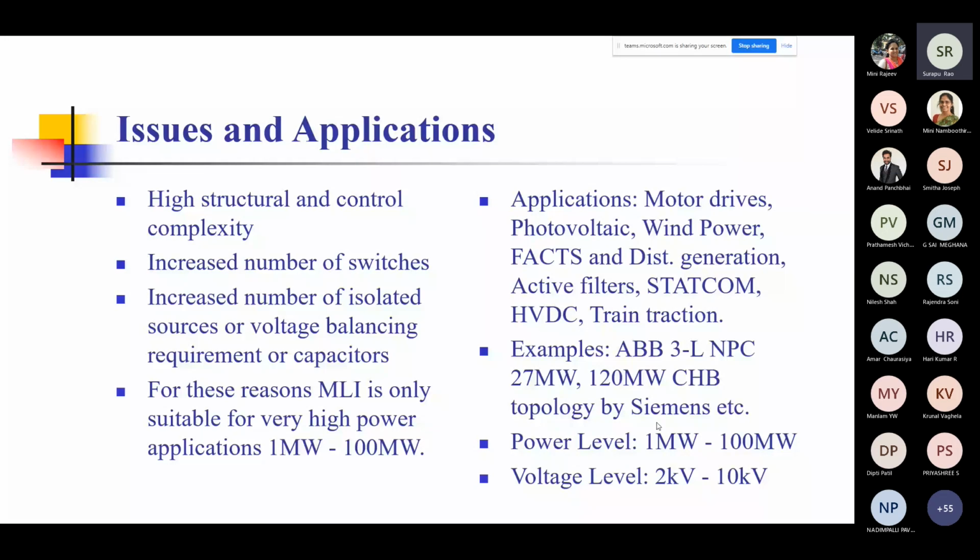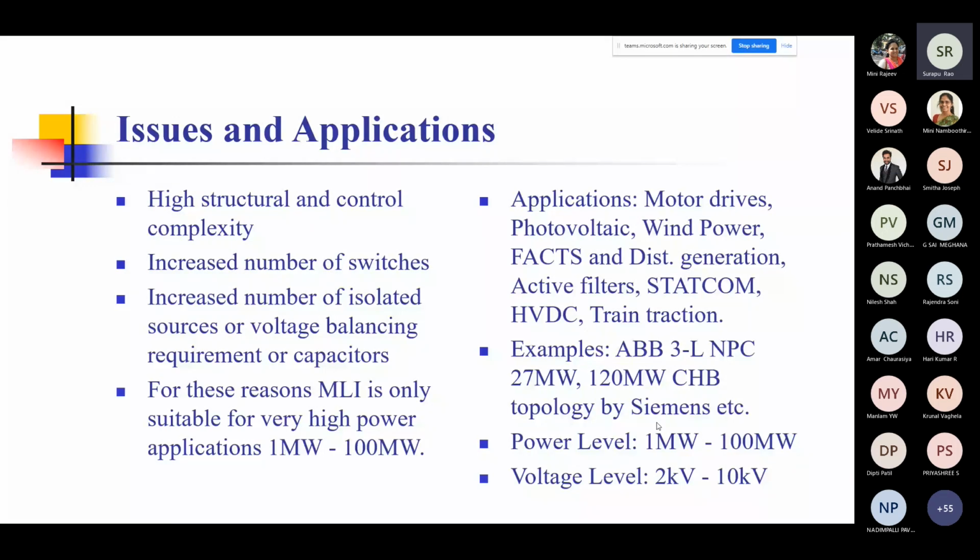They use a higher number of devices, of switches. They use an increased number of isolated sources, or otherwise, if you're not using the cascaded type, if you're using the first 2 types, the diode clamp and the flying capacitor type, then you need voltage balancing. And it is for such complexities that MLIs are preferred only for high power applications, typically 1 megawatt to 100 megawatt, that kind of a range.